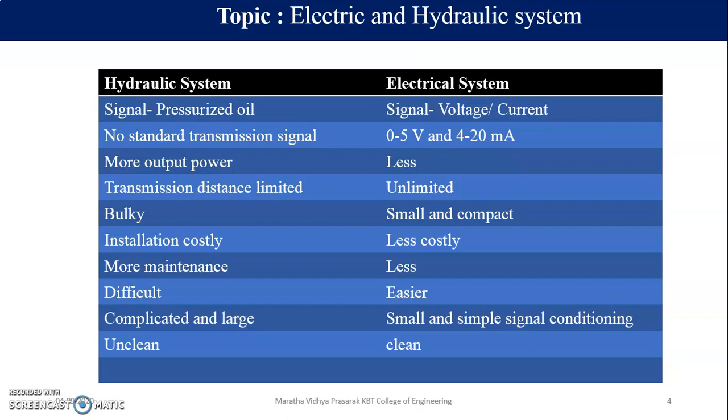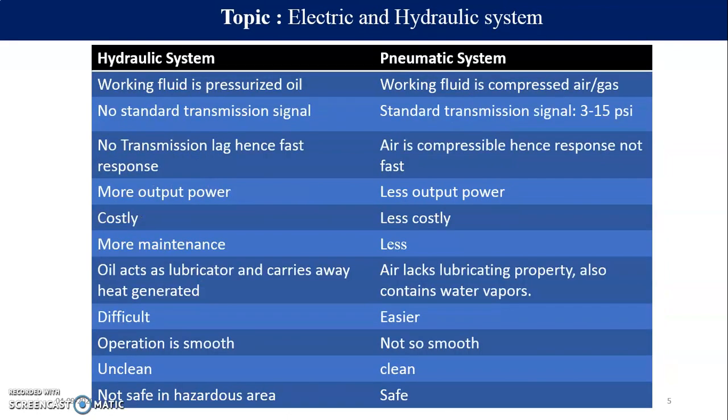So today we are also going to discuss the difference between the hydraulic and pneumatic system, and we will close with this. Now what is a hydraulic system and a pneumatic system? In a hydraulic system, as discussed, it is pressurized oil as a working fluid. In a pneumatic system the working fluid is compressed air or gas. For a hydraulic system we are not requiring a standard transmission signal, that is pressurized oil है तो उसकी range नहीं define करेंगे, but with a pneumatic system the standard signal will be 3 to 15 psi.